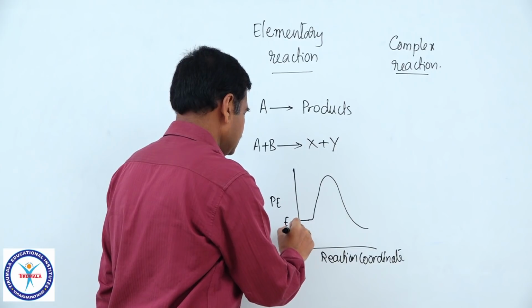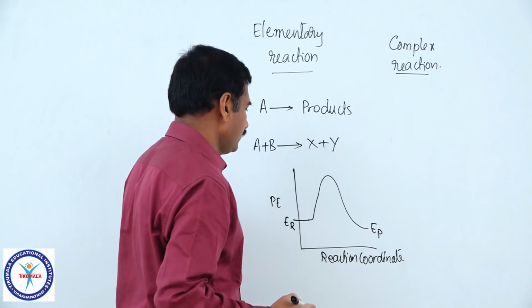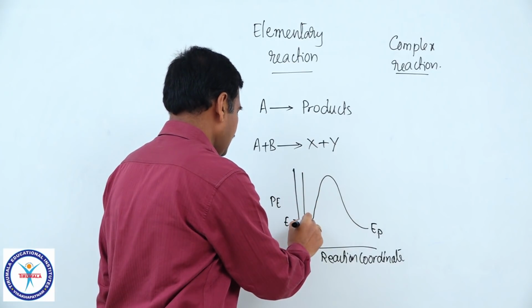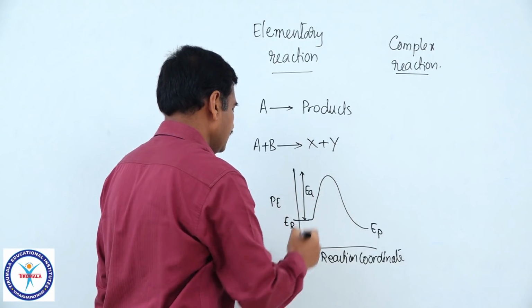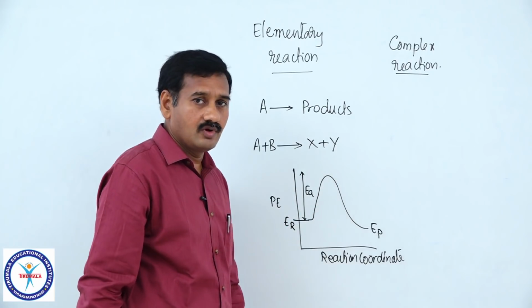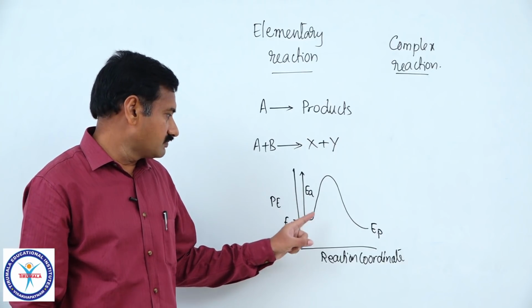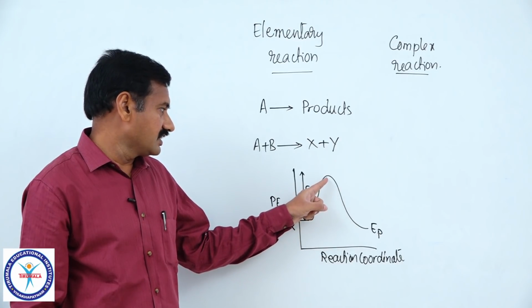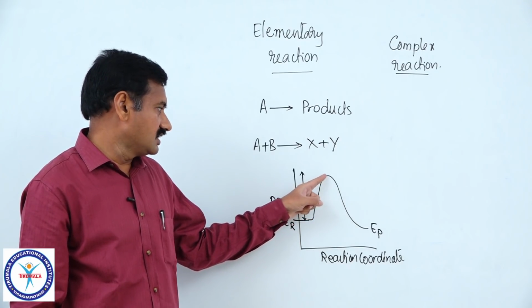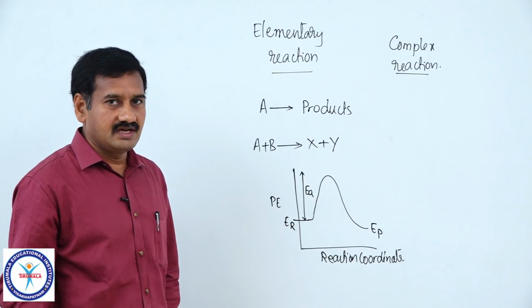I am taking this one as ER, that is average energy of reactants, and this is EP, average energy of products. This is called activation energy, that is energy difference between the activated complex and average energy of reacting molecules. This is the energy profile diagram. Means this particular reaction is completing in single step, we are getting a transition state, or it is an activated complex.